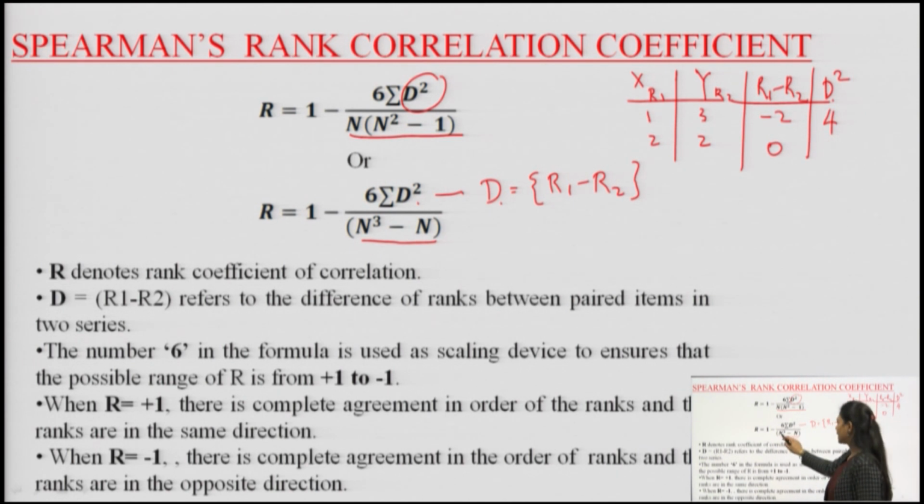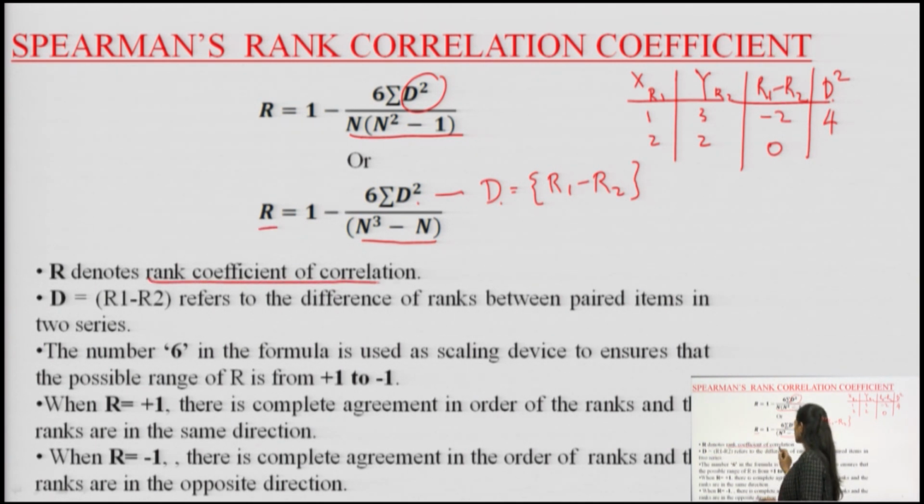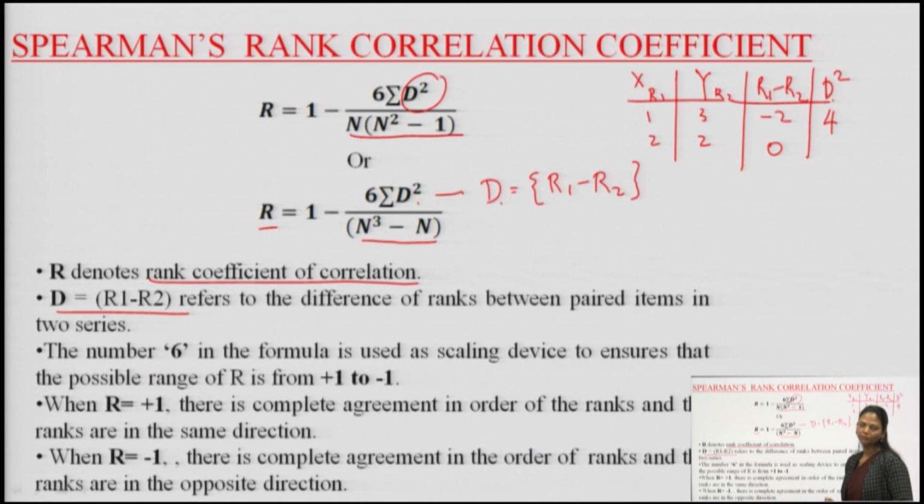Now what is n? N is the number of observations which we are talking about. In the earlier definition we told you n could be either 25 or 30, but for a higher number of observations we cannot use the rank correlation method. Therefore, in this formula, R denotes the rank correlation coefficient, and D, as I have told you, is R1 minus R2, which refers to the difference of ranks between the two variables of the series.